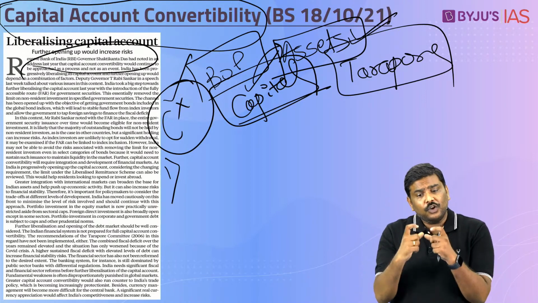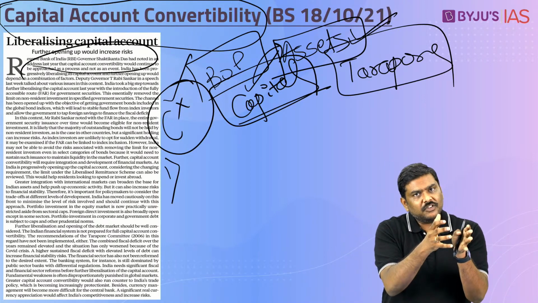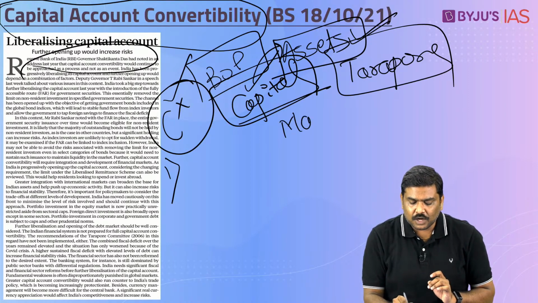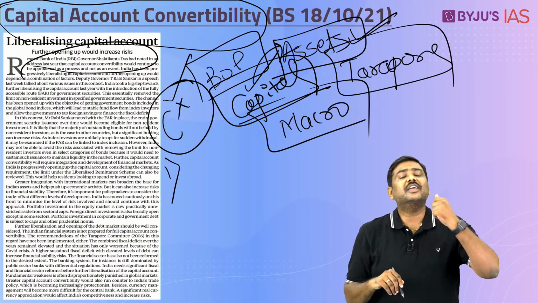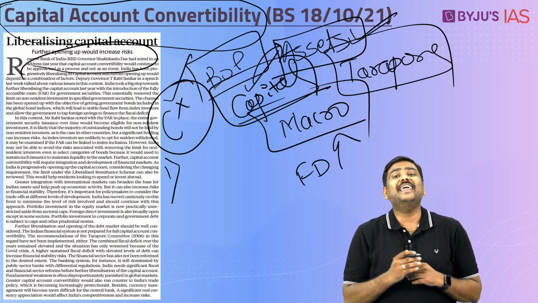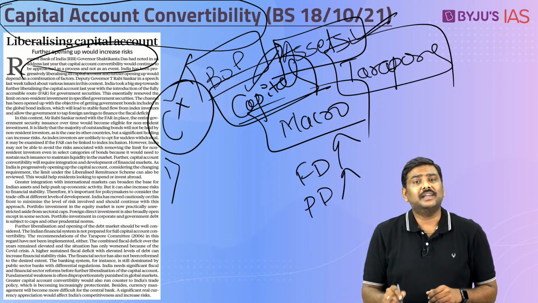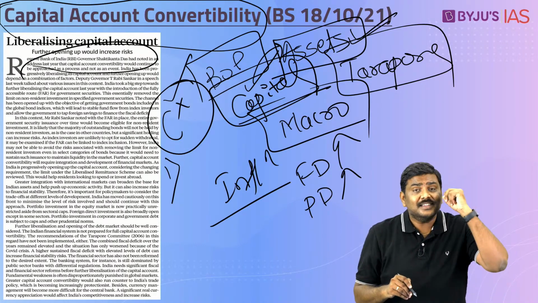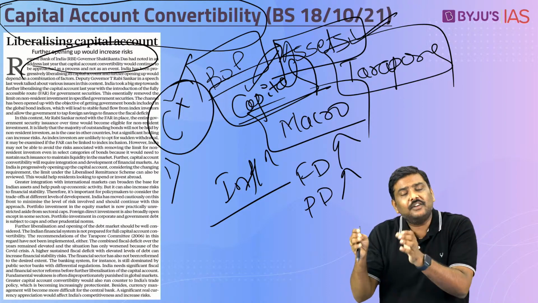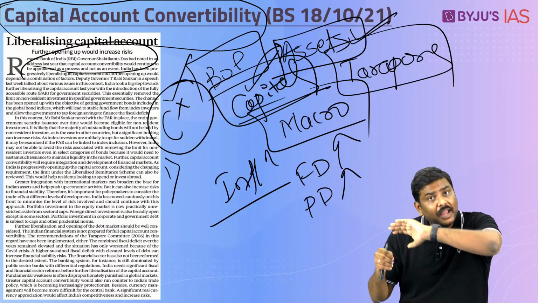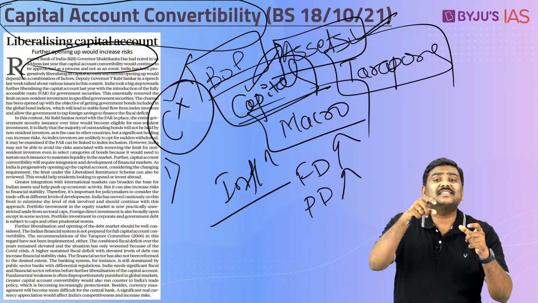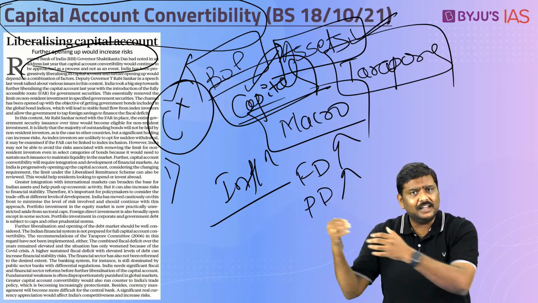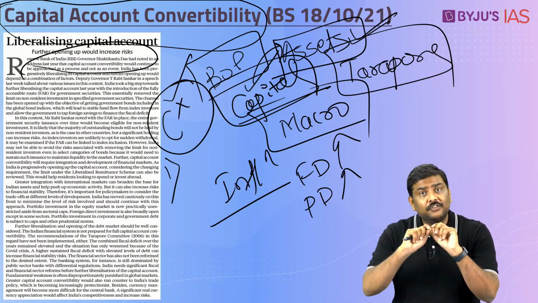One, if there is a full capital account convertibility, the foreign investments no doubt will flow into India. But what if there are certain issues with respect to macroeconomic norms of India? For example, fiscal deficit of Government of India increases, public debt of the government is at all-time high, inflation rates are also increasing. In certain situations like this, you might see that foreign investors will take their investment and move out of India, and that will create certain instability in the market, not only in the stock market or let's say the debt market, but even in case of the forex market also.